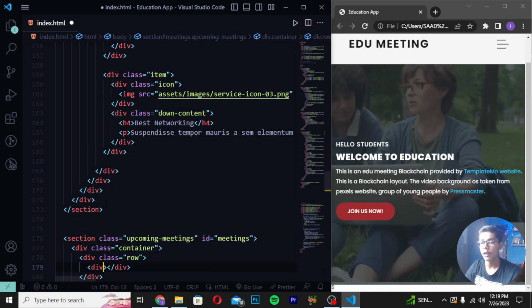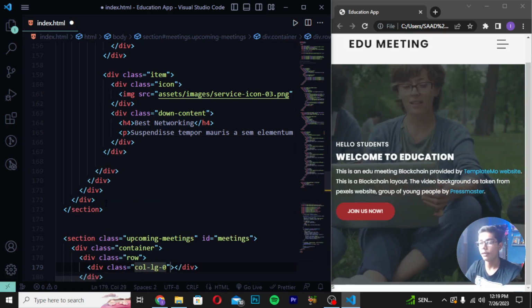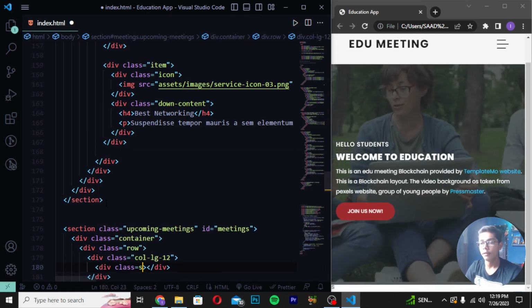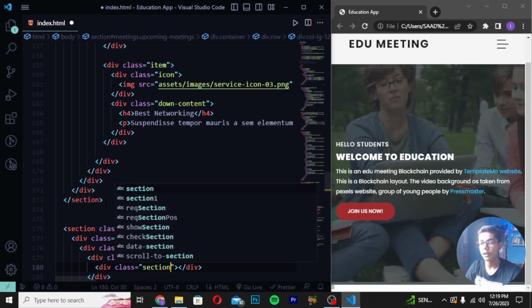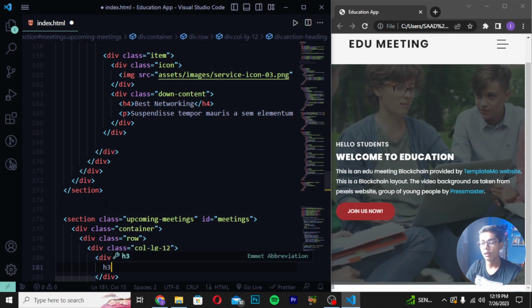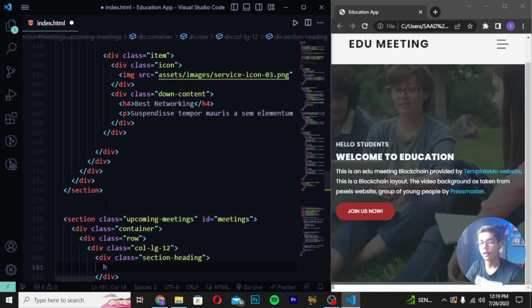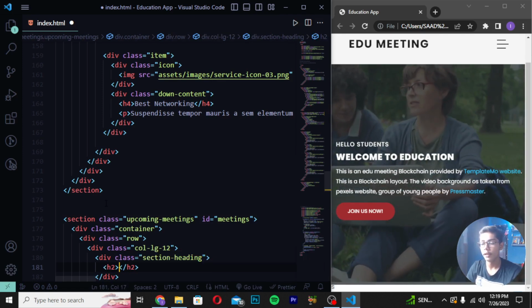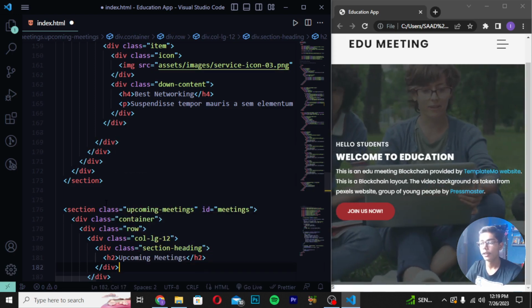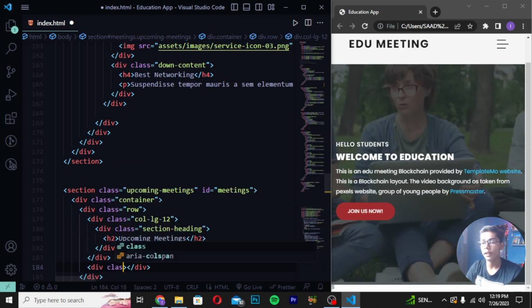Then you have to move down, write div class col-lg-12. So here I will be writing this and write div class. This should be section heading. Then when you've written this, you have to write H2 like this and write upcoming meetings. So here I will be writing this thing here.